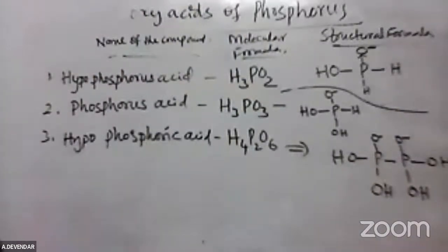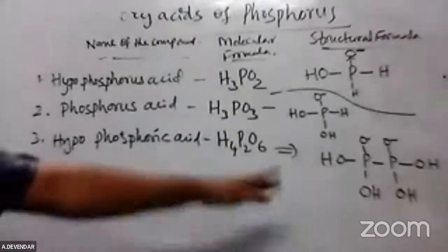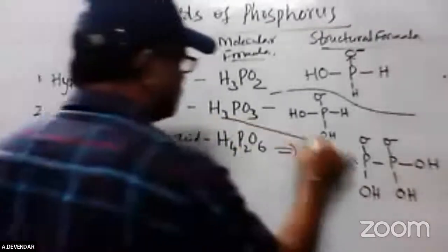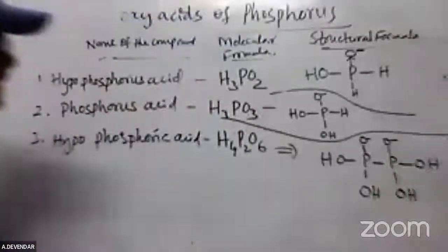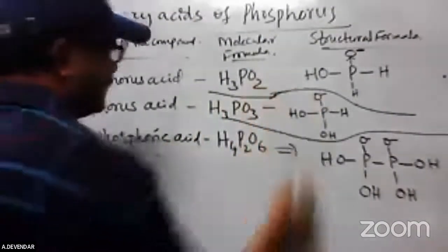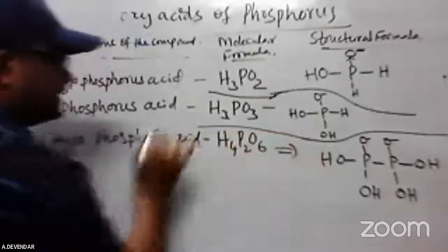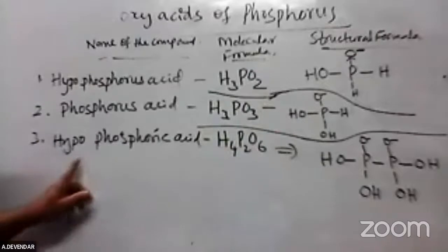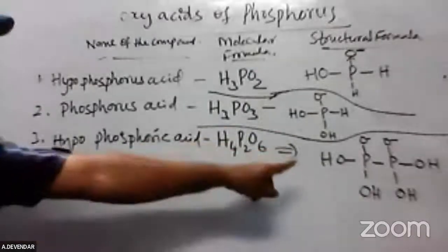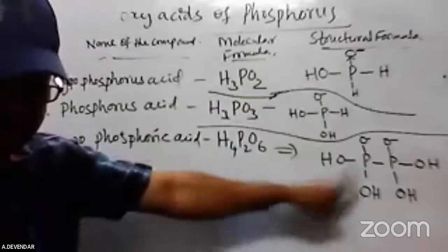Once you understand the concept of that one, it will be easy to understand the structural formula also. This is about hypophosphoric acid. Simple. Once you get this particular formula, you can write it easily.